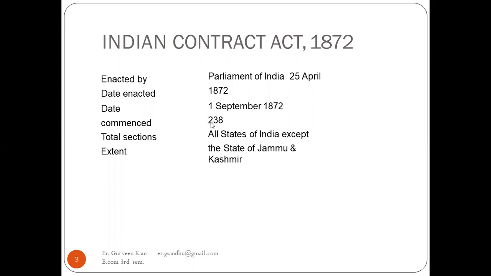It has a total of 238 sections and it extends to all the states of India except the state of Jammu and Kashmir. So it is applicable all over India, but not at all in the state of Jammu and Kashmir.